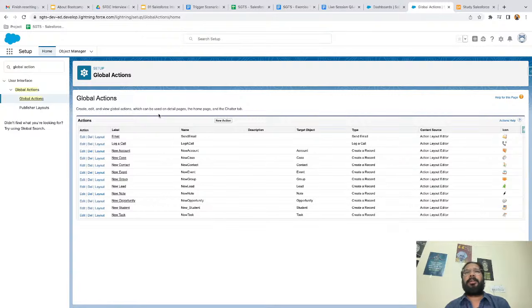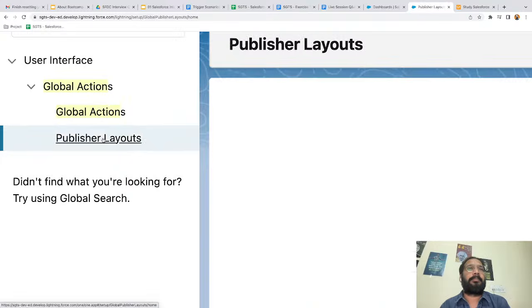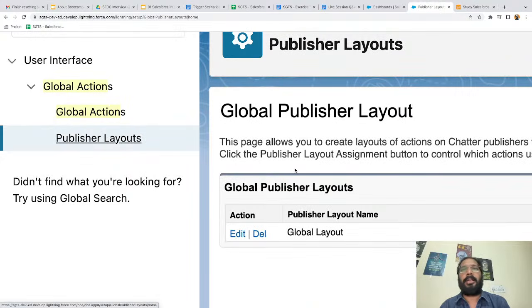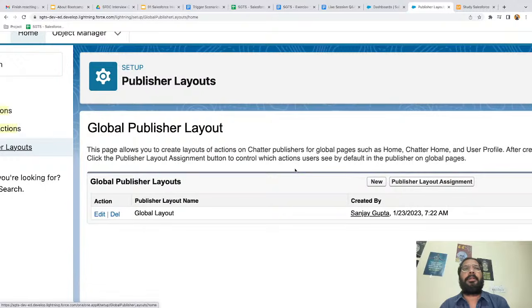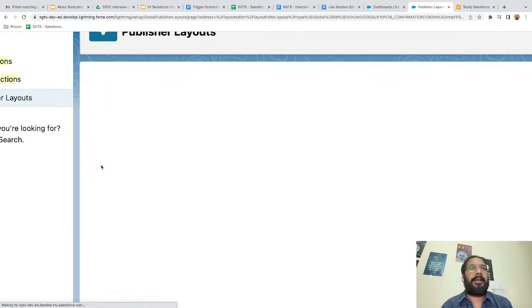So once you create your action and configure the page layout, you just need to click on back, or maybe you can just search for global action again and click on global actions and you will find it in the list. But right now, if I click on this plus, my action is not available here. To make that action available in this list, you need to click on this publisher layout. Here you will find this global layout. So you need to click on edit.